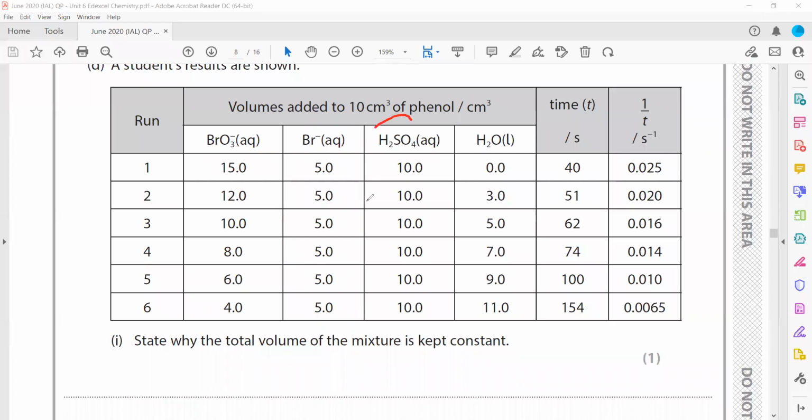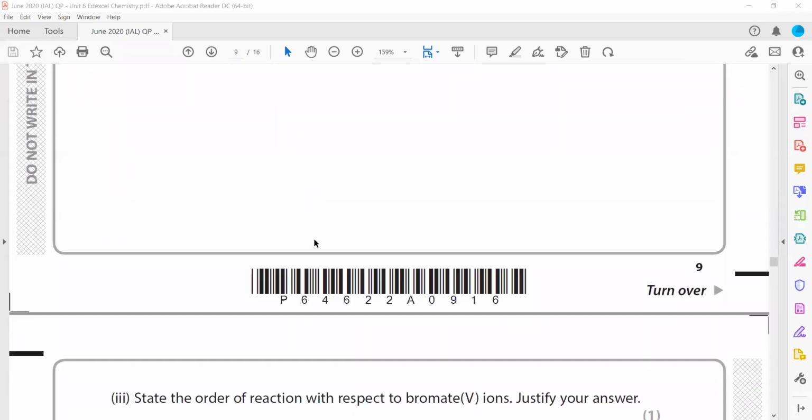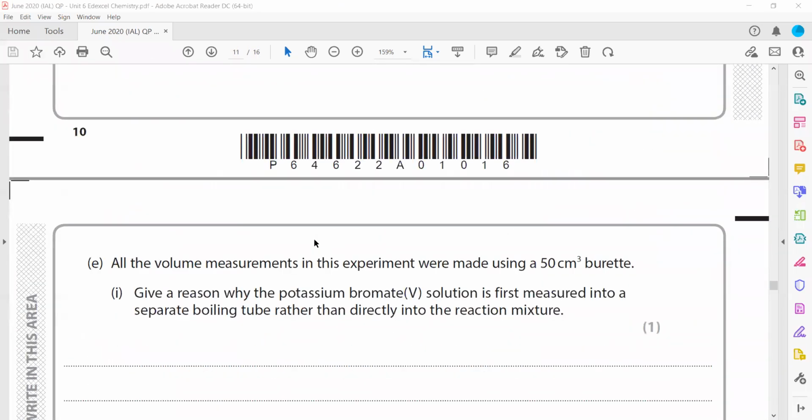Then we'll repeat the experiment with different volumes of sulfuric acid, keeping the bromate and bromide ion volumes the same, and the total volume should also be constant. So you just have to mention: repeat the experiment by changing the concentration of bromide and sulfuric acid, but keeping the total volume the same for each experiment.